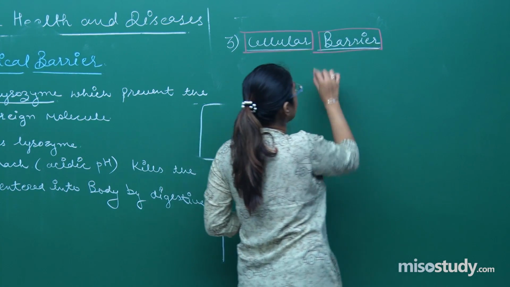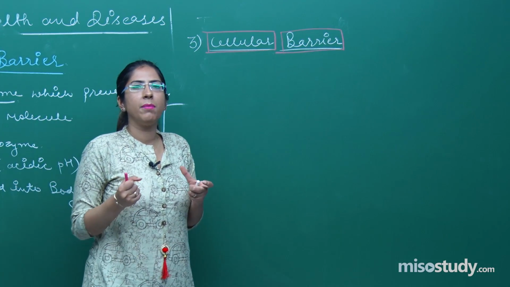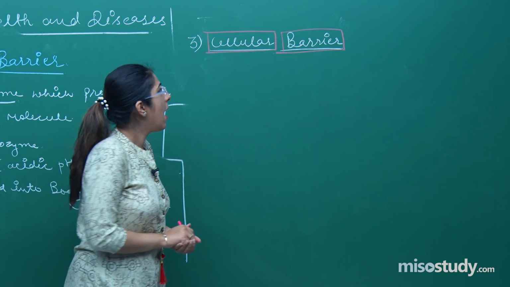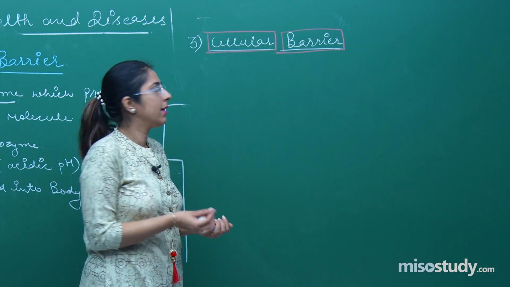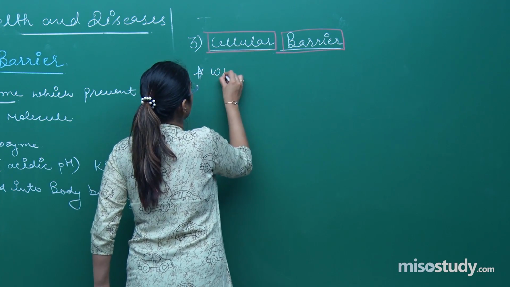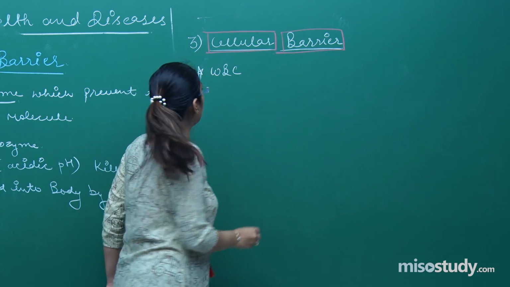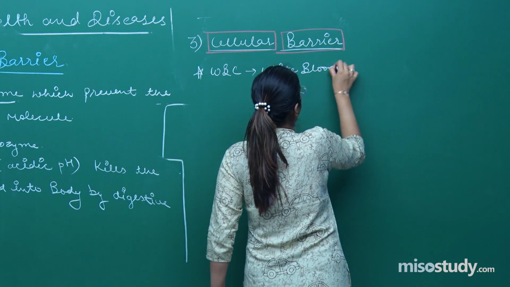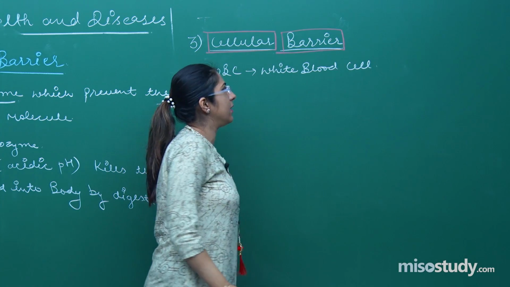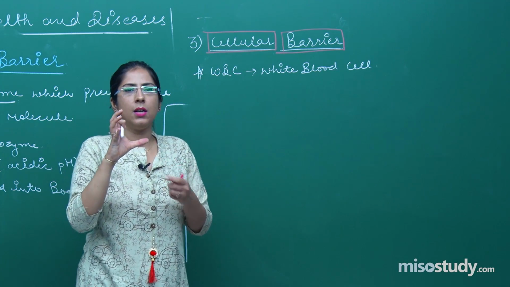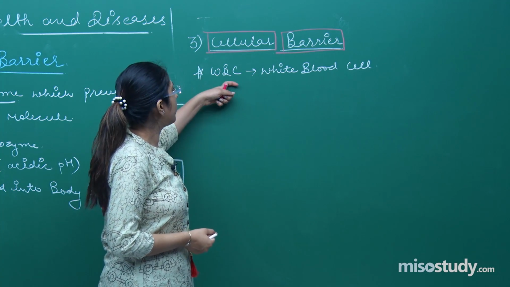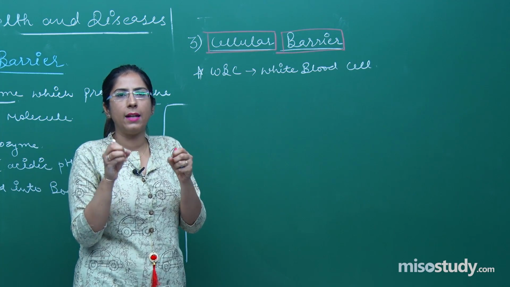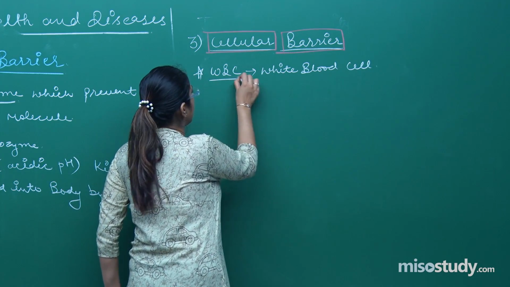There are certain cells in our immune system which act as a primary defense, like they actually kill those foreign pathogens, and in this case the basic thing is the WBC. We all know about WBC, that is white blood cells, right. Whenever a foreign pathogen enters into our body, these cells will lyse those cells and kill them and perforate them, right. So this is the function of WBC.